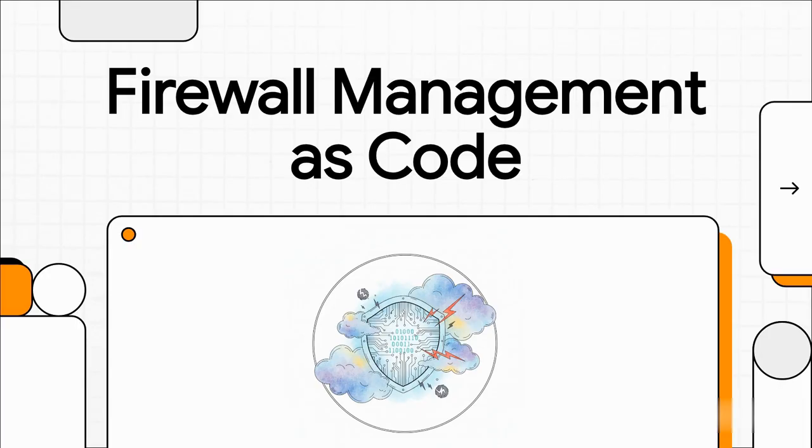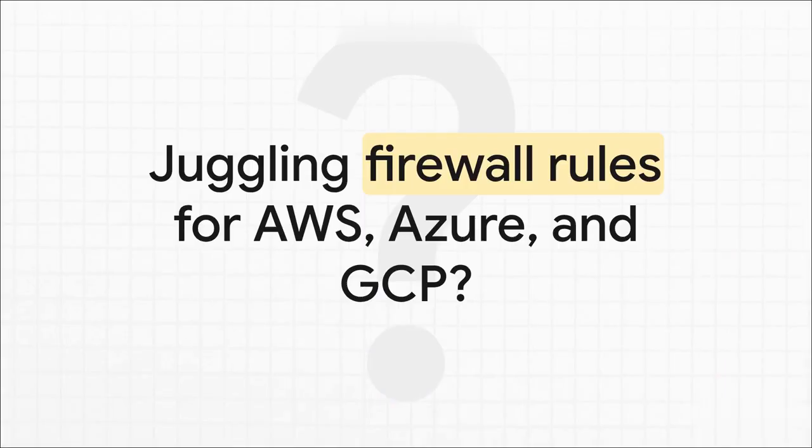as code. Does this feel a little too familiar? You've got apps running on AWS, some on Azure, and others over in GCP. And you're the one trying to keep all those network security policies in sync. It's a high-stakes juggling act for sure, and you know one dropped ball can have some pretty serious consequences.